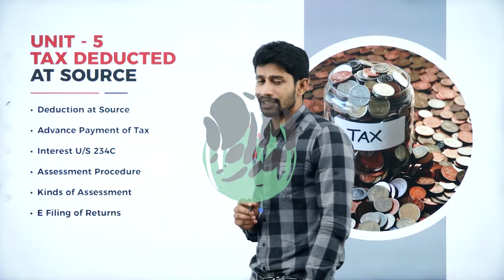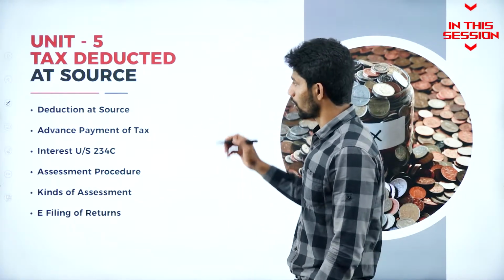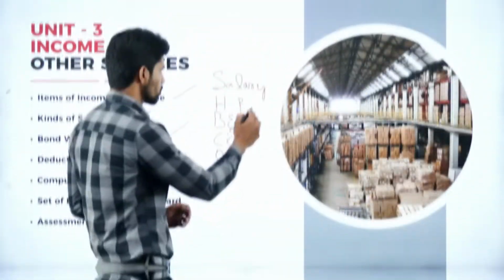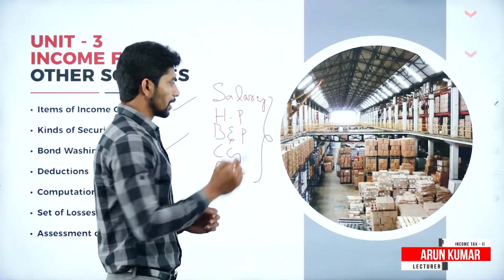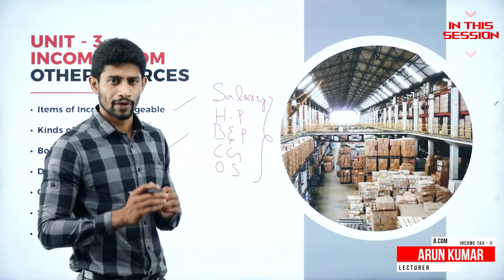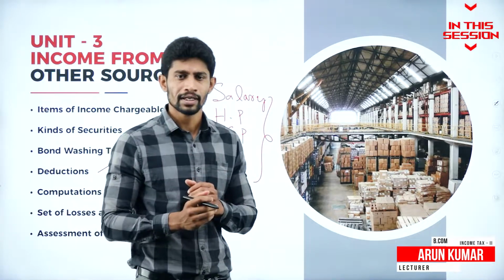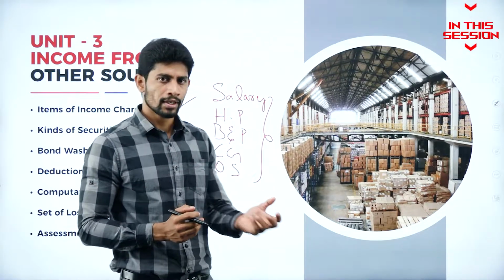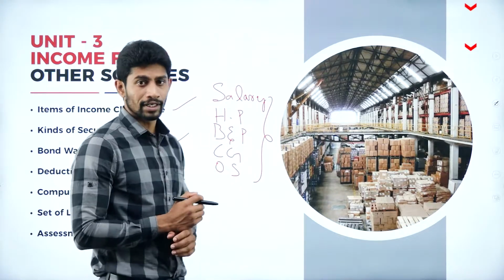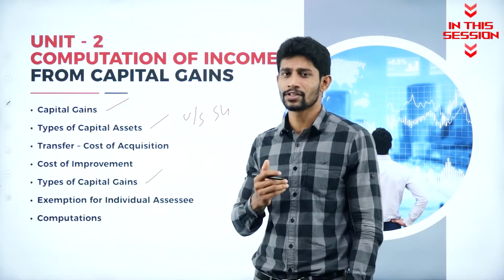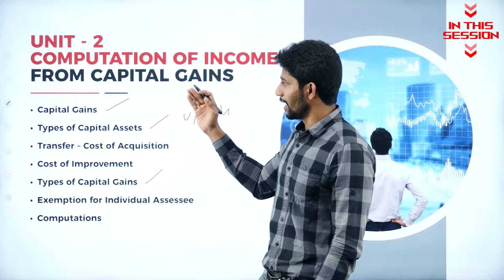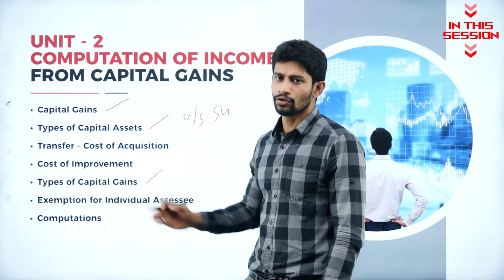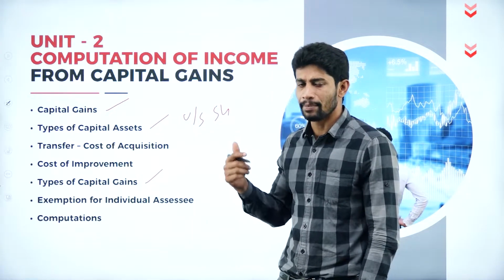Tax deducted at source is also called TDS. These all 5 heads are related to an individual person. So if any individual person is earning income, he is supposed to pay tax to the government based on these 5 heads of income. After knowing all the aspects with respect to capital gain under this unit, we will be solving a few problems with respect to capital gains.